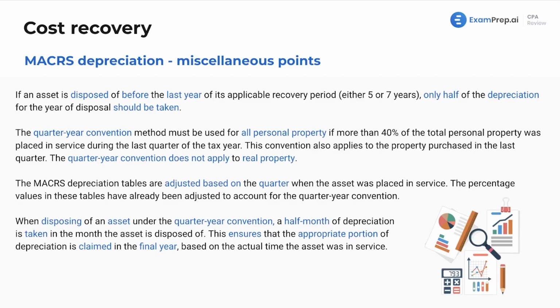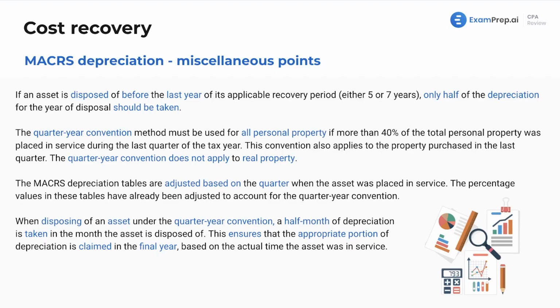Now, the mid-quarter convention must be used for all personal property if more than 40% of the total personal property was placed in service during the last quarter of the tax year. This convention also applies to the property purchased in the last quarter. The quarter year convention does not apply to real property. These are just some points we've seen as well. Want to make sure that you have those memorized.